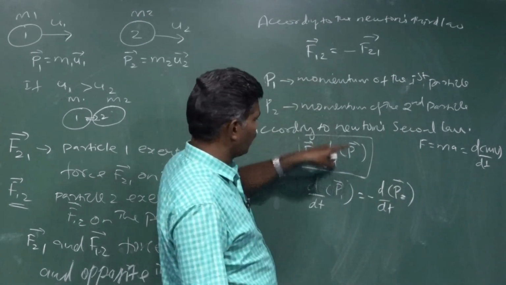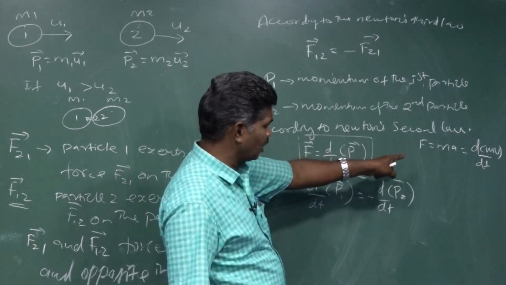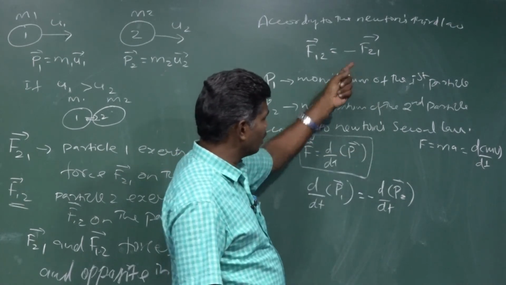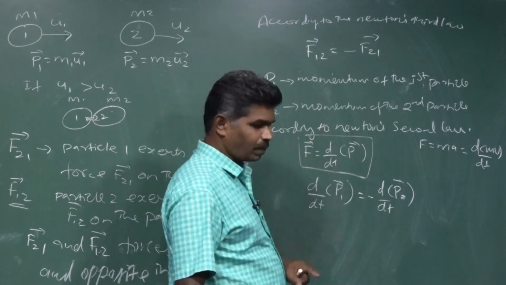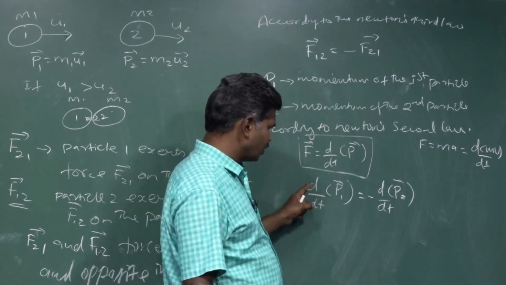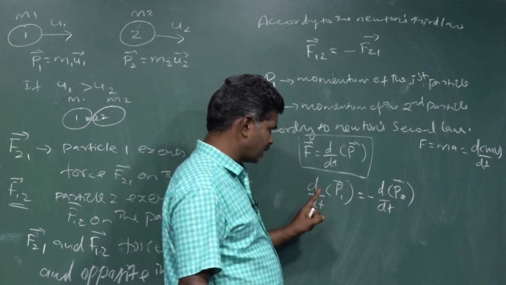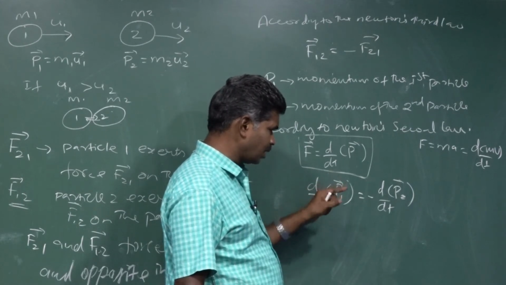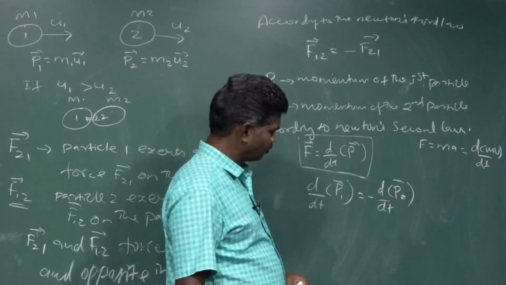So we applied the second law in the equation of the third law. We get the expression d by dt of p1 vector equals minus d by dt of p2 vector.